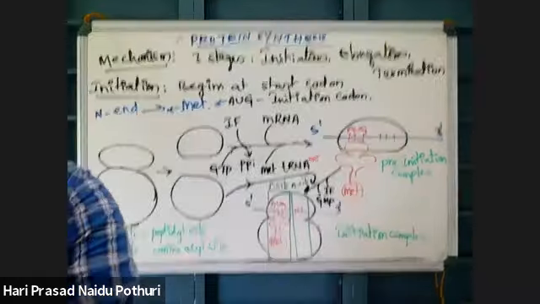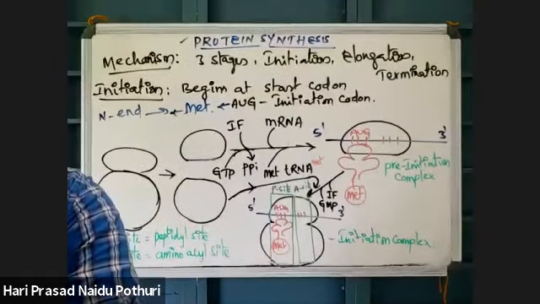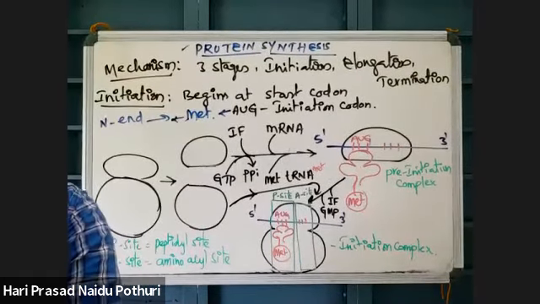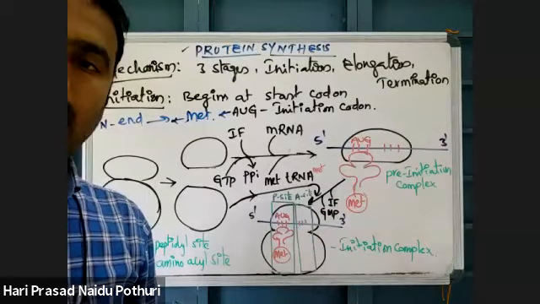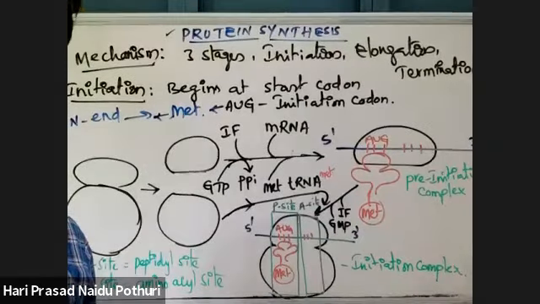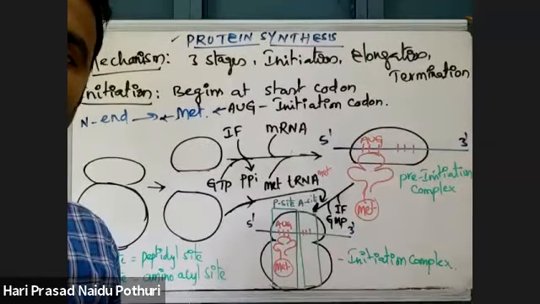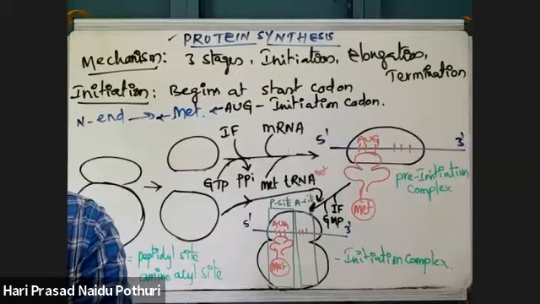Wait some time, this is not being adjusted. Yeah, this is methionine on the RNA, because AUG is the start codon, and that AUG codes for methionine. So the first amino acid is always methionine.